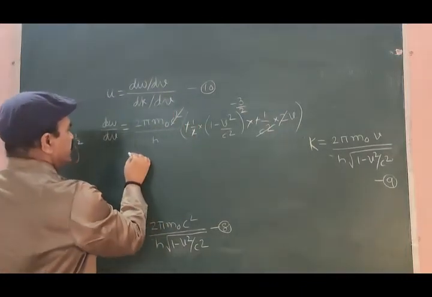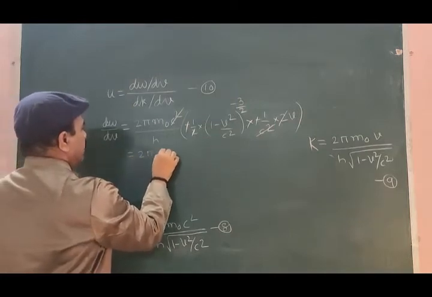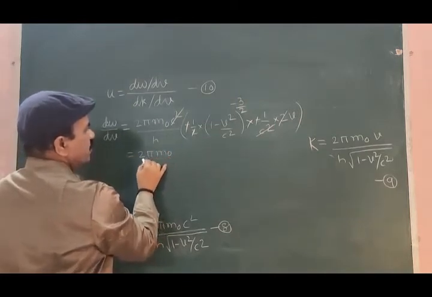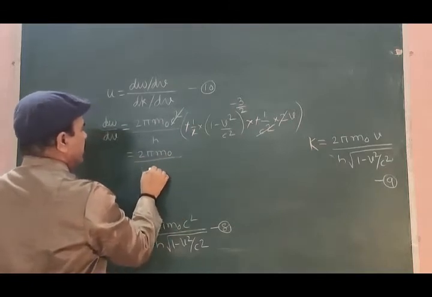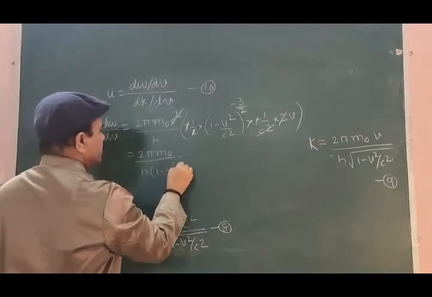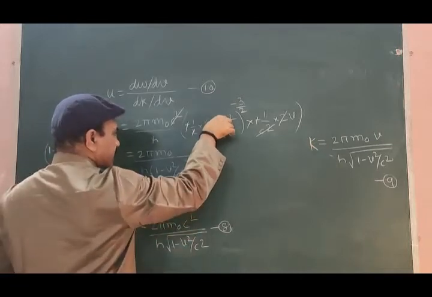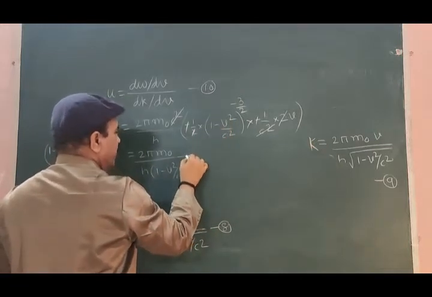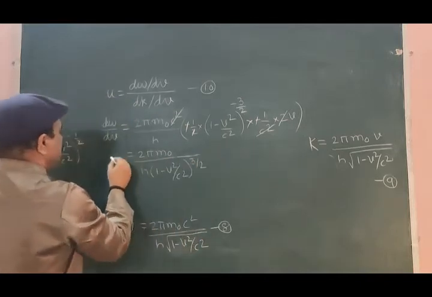What is left is 2 pi m0 divided by h into 1 minus v square by c square, with this bracket taken to the denominator, so the power will be 3 by 2.